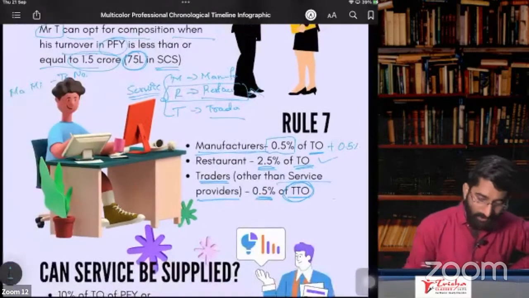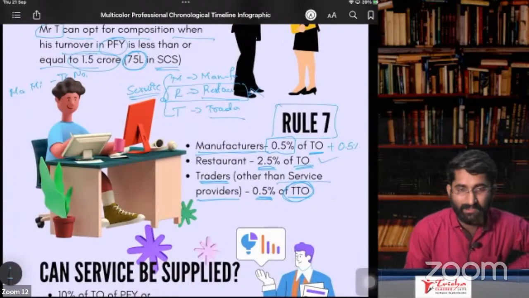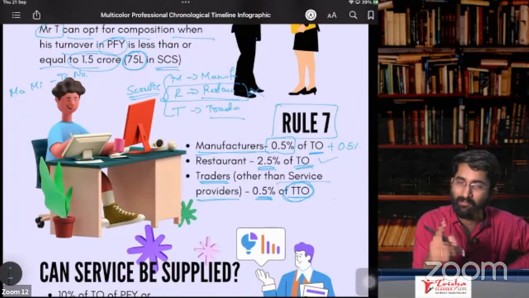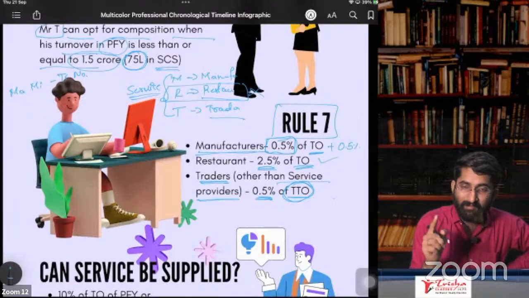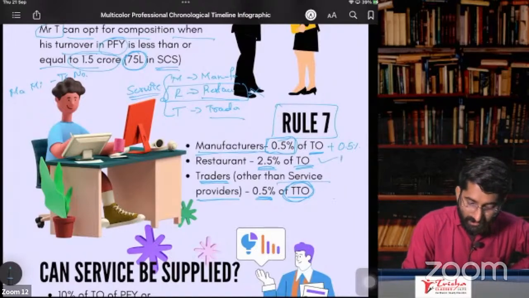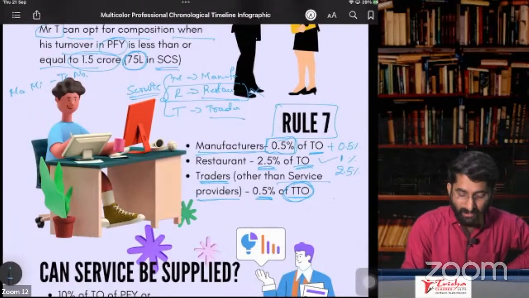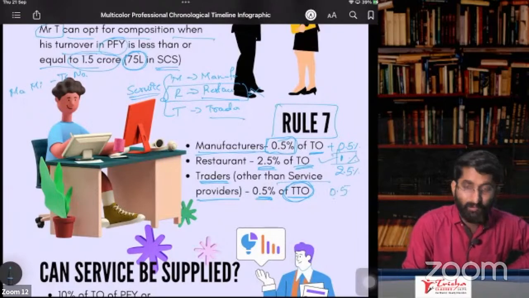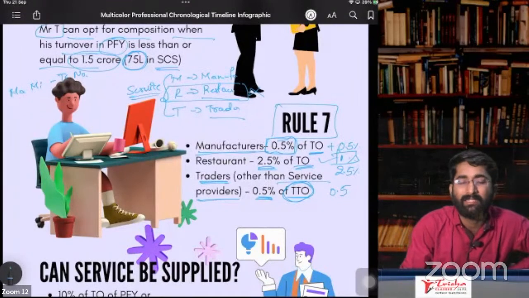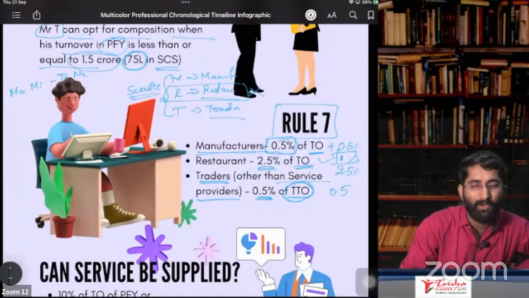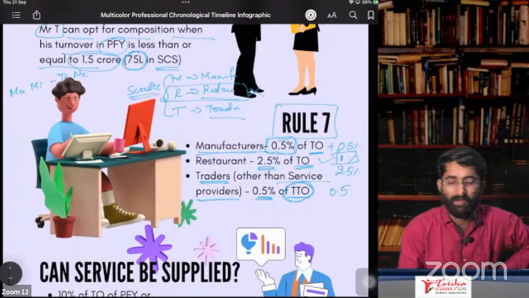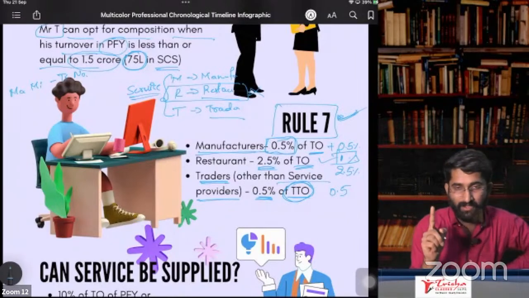Okay, so this is about rule number 7. Rule number 7 says that this is the case. You know that section number 10, subsection 1 was giving some other rates. If I'm not wrong, the section says 1% for the manufacturer, 2.5% for the restaurant, and 0.5%. So this was different: 1% CGST, 1% SGST. But rule number 7 says that no, 1% is 0.5% CGST, 0.5% SGST. So what do you have to follow? Not section number 10, subsection 1. You have to follow this rule for rate purpose.